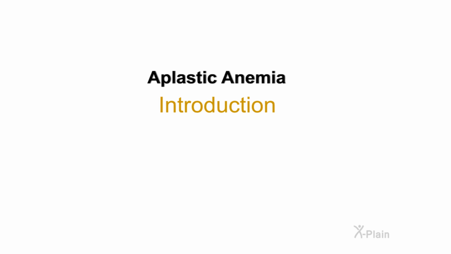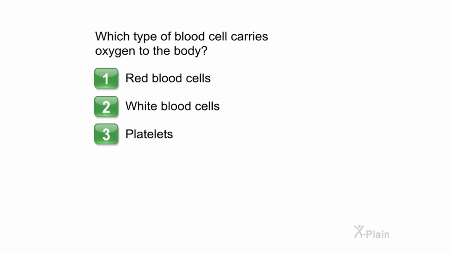Aplastic anemia. Introduction. Which type of blood cell carries oxygen to the body? Choose one of the following options. 1. Red blood cells. 2. White blood cells. 3. Platelets. Correct.